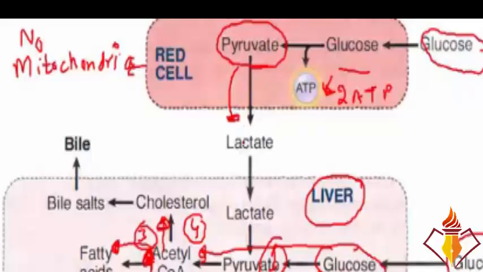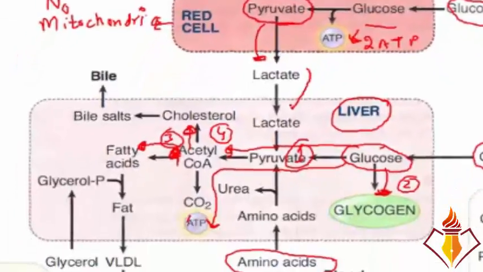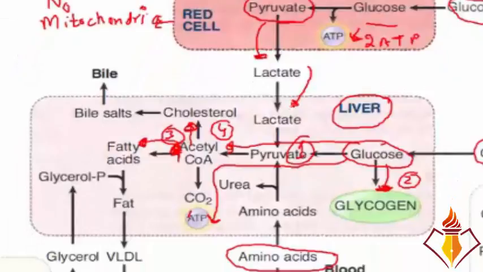That lactate then enters into the liver, and in the liver it is converted back to pyruvate, right? This conversion of lactate back to pyruvate in the liver is called Cori cycle. It is called Cori cycle. Cori was a scientist who discovered this phenomenon. Like all the lactate that is produced in the cells due to anaerobic respiration goes to liver and makes pyruvate again.